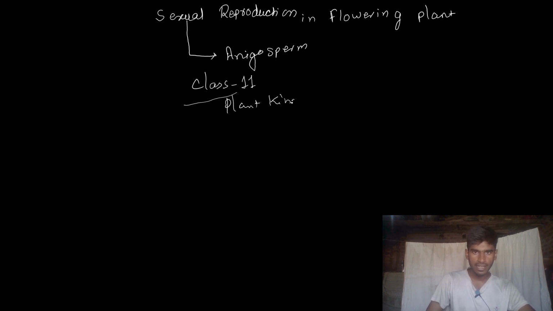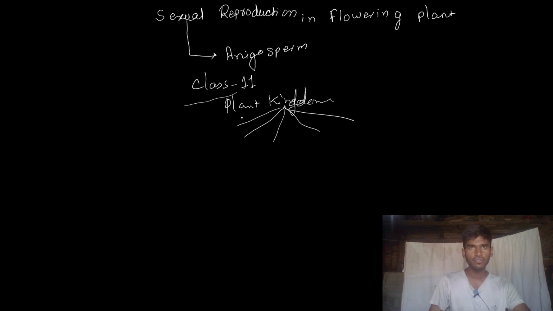When you read that chapter, there is a mention of the five kingdoms. According to R.S. Vildeka, there is a classification of five kingdoms. One is Monera, second is Protista, third is fungi, then plant and animal, right?